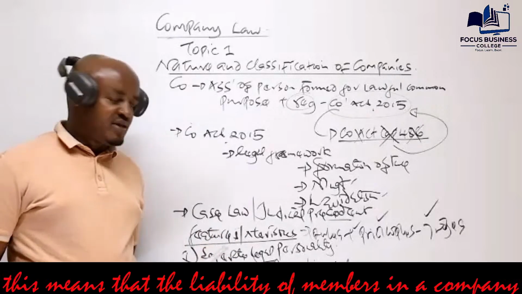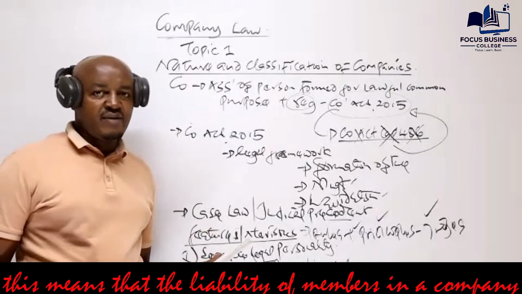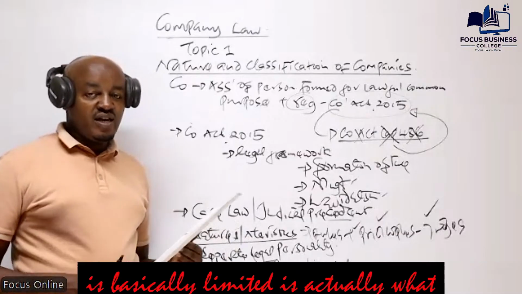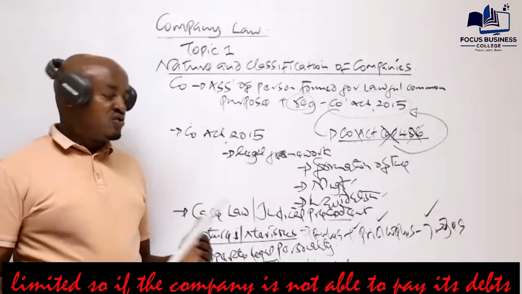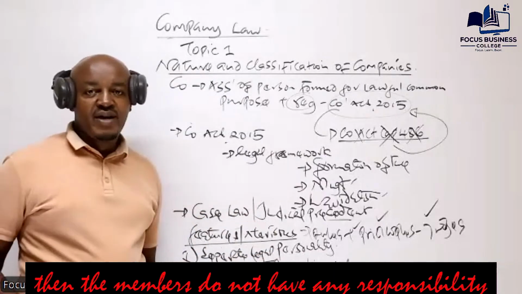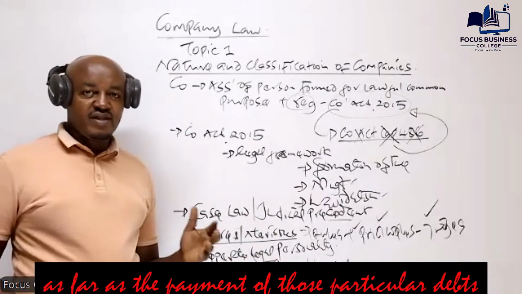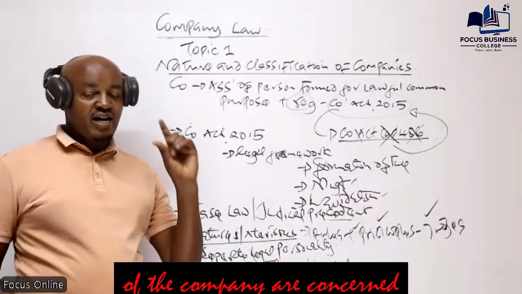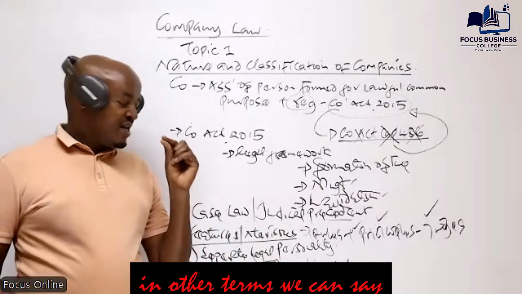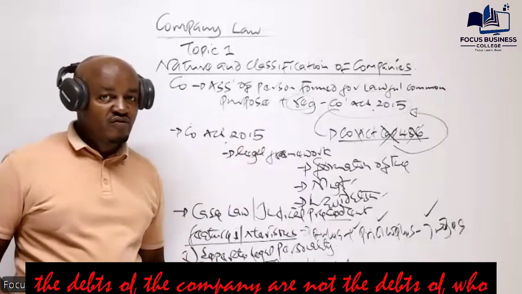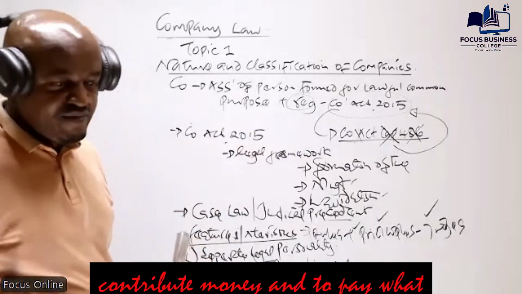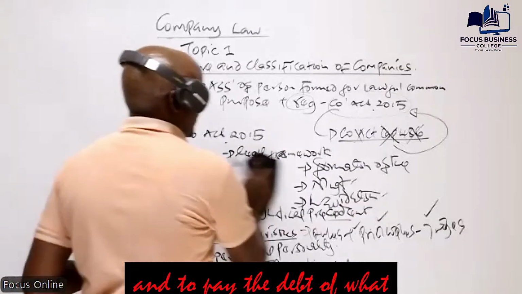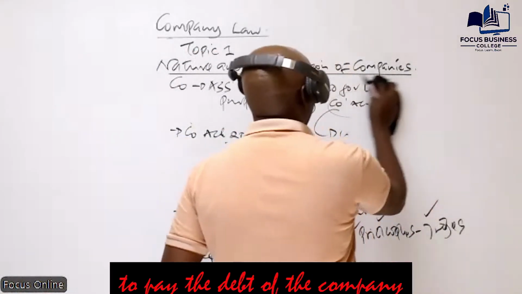In other terms, the liability of members in a company is limited. The members cannot be called upon to come in and contribute money to pay. So in this case, we translate the income and expenses of this company.